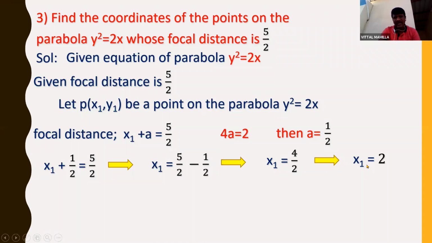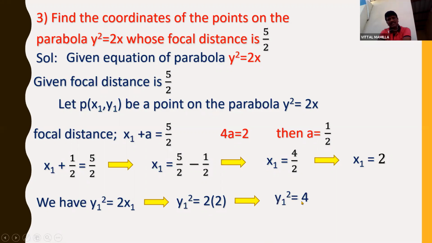Now how to find the y1 value? Because we need the coordinates of the points, and the points are nothing but (x1, y1). I got the x1 value. To find the y1 value, substitute the x1 value in the given parabola. We have y1 square is equal to 2x1. I am substituting the x1 value in the given parabola, so I can write y1 square is equal to 2 into 2, since x1 is 2. So y1 square is equal to 4, which gives y1 is equal to plus or minus 2.